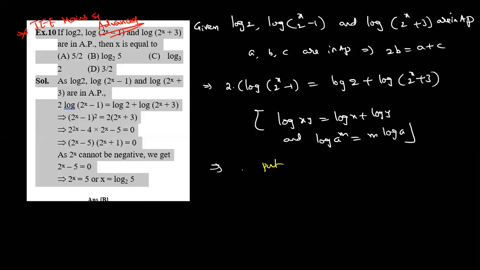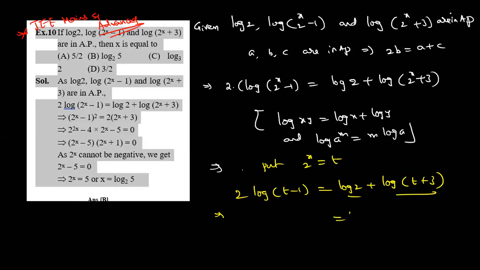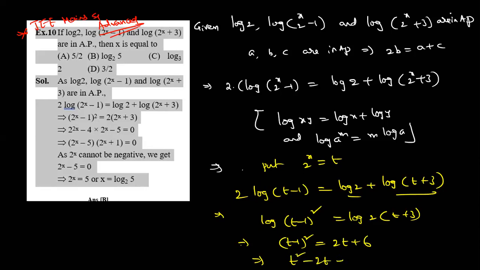Put 2 power x is equal to t. Then what is your answer? Now log a plus log b, what is the answer anyone? 2 into t plus 3. This is t minus 1 whole square. So remove logarithm on both sides now. T minus 1 whole square is equal to 2t plus 6. Is it clear? So expand this one: t square minus 2t plus 1 is equal to 2t plus 6.